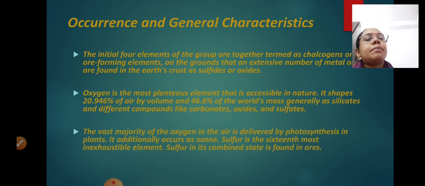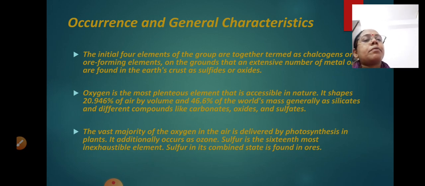Now, the vast majority of the oxygen in the air is delivered by photosynthesis in plants. Okay, you must be knowing what happens in photosynthesis. In photosynthesis, plants prepare their own food with the help of carbon dioxide and water, and as a byproduct, oxygen is formed there.